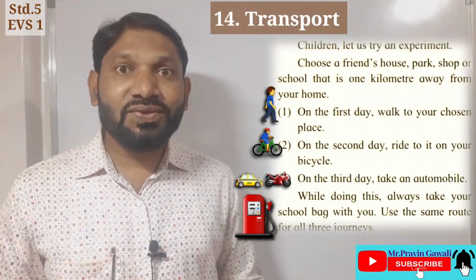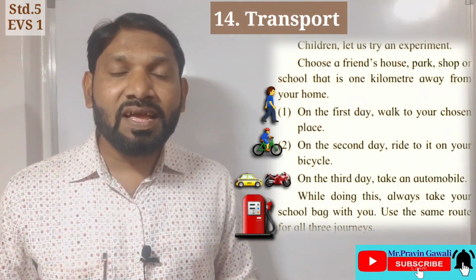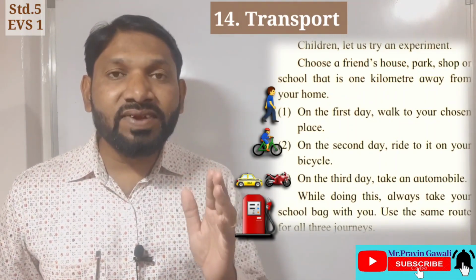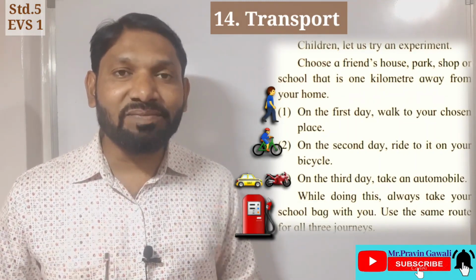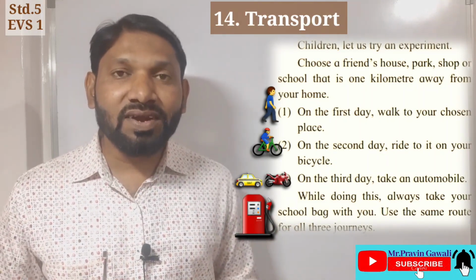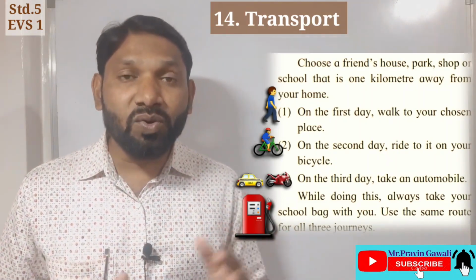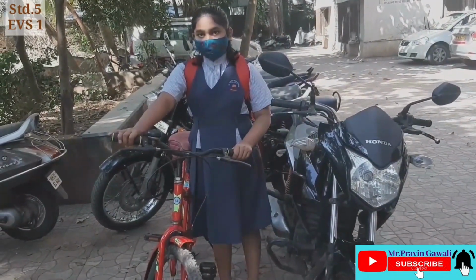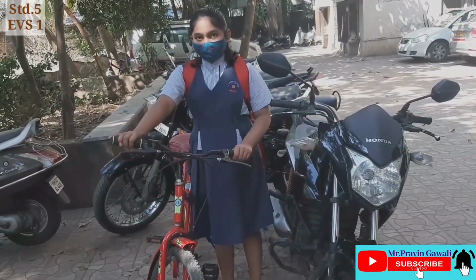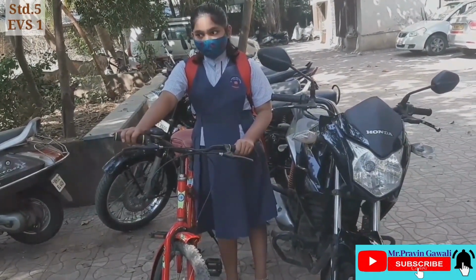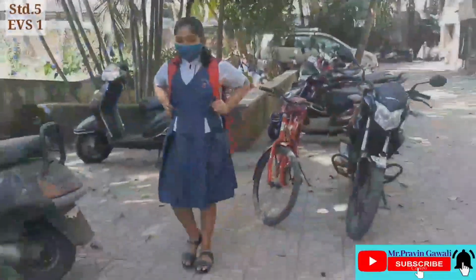Very good. Students, to understand this activity, I have done an activity for you. Observe this video, then you will understand this activity. This activity I have done in my society premises, just to clear the concept. So have a look at this video. She is my daughter Amrita. First she will walk, then she will ride a bicycle, and afterward we will both ride on a bike. Let's see how much time it takes.